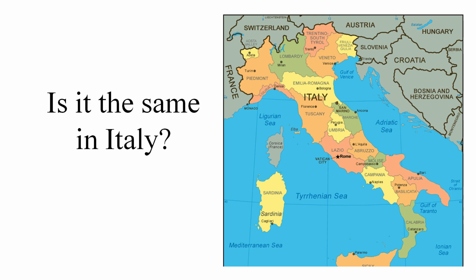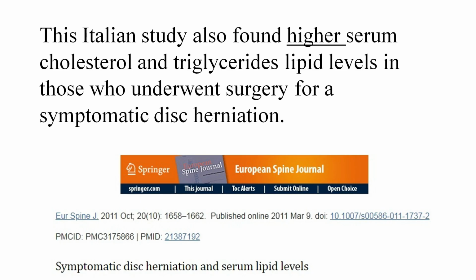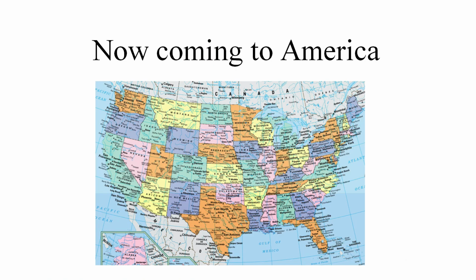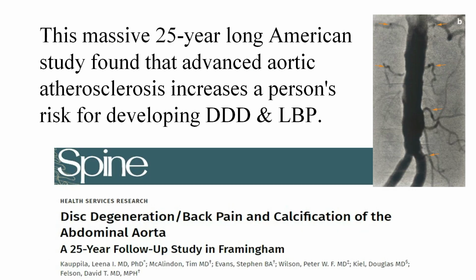Is it the same in Italy? This Italian study also found higher serum cholesterol and triglyceride lipid levels in those who underwent surgery for a symptomatic disc herniation. High blood cholesterol and triglyceride serum levels are risk factors for atherosclerosis, which could be responsible for decreased blood supply to the already poorly vascularized intervertebral disc. Now coming to America. This massive 25-year-long American study found that advanced aortic atherosclerosis increases a person's risk for developing degenerative disc disease and low back pain.